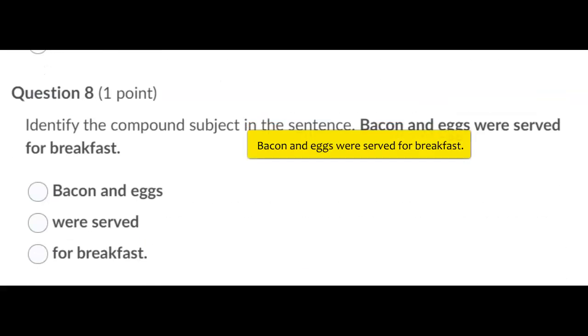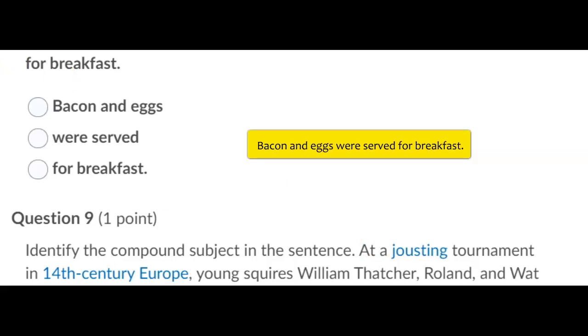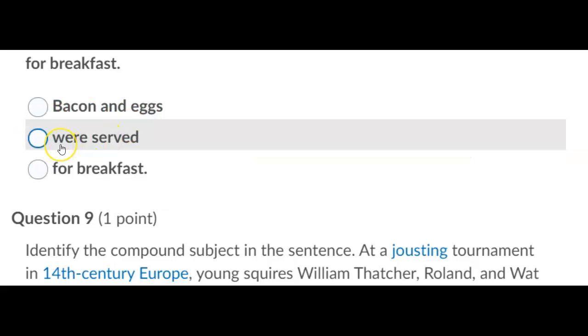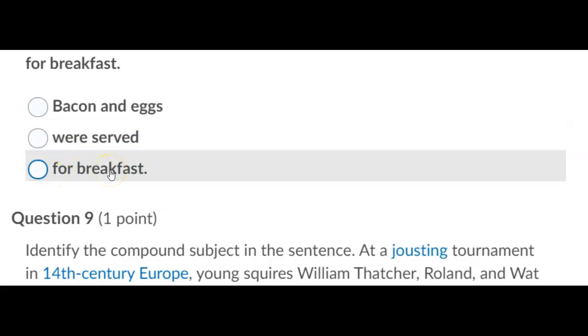Number 8. Identify the compound subject in the sentence. Bacon and eggs were served for breakfast. Bacon and eggs are the subject. The verb, action verb, they were served for breakfast, prepositional phrase.